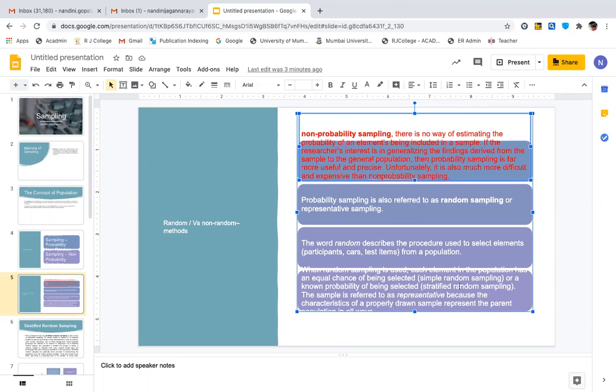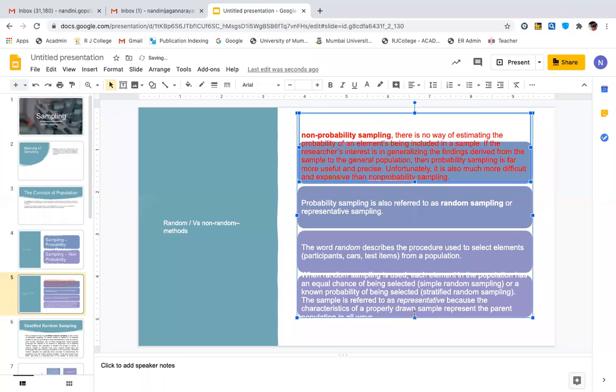It could be stratified random sampling, wherein I divide the entire class or entire number of students into different strata, different groups, and then I select. The sample is referred to as representative because it has the characteristics that it draws from the population, like the parent sample, which I will explain in detail.